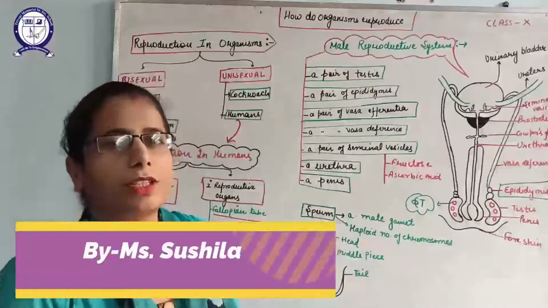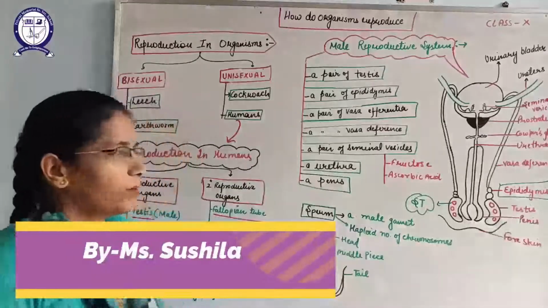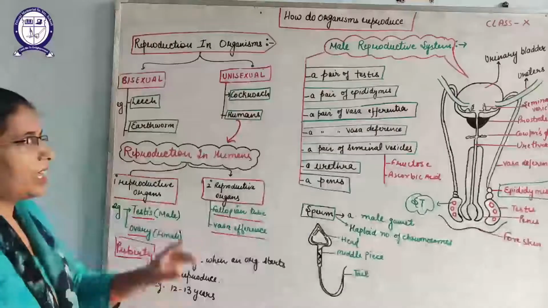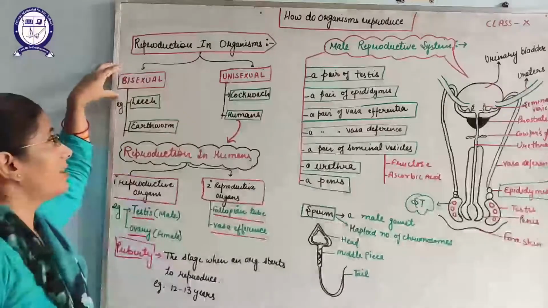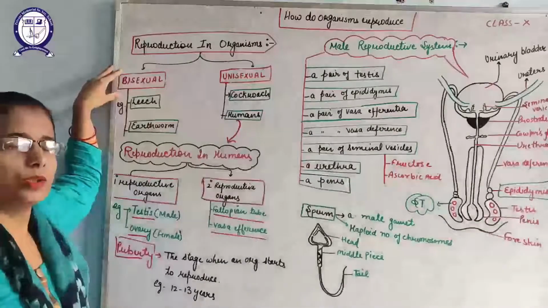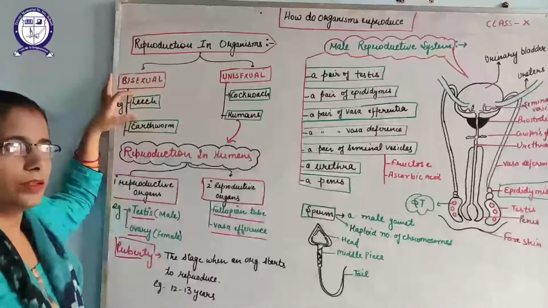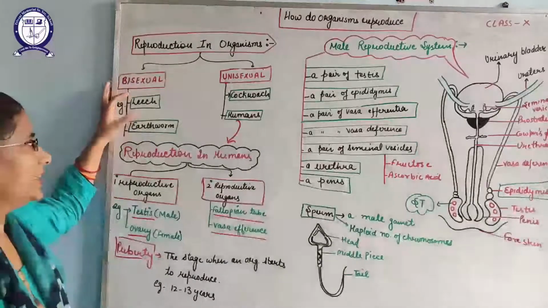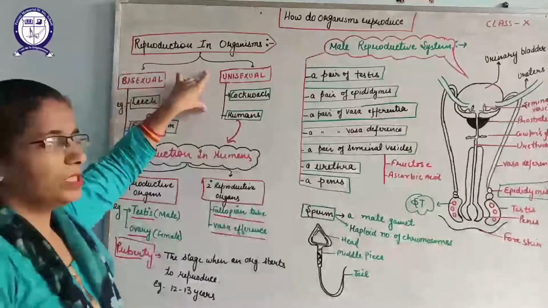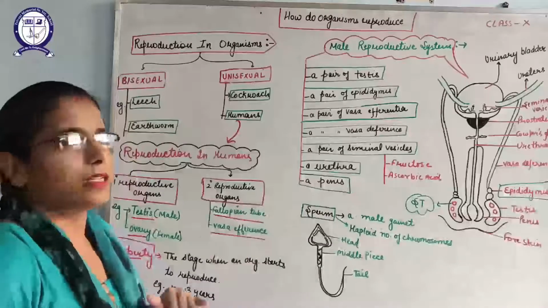Hello students, after discussing sexual reproduction in plants, now we are going to discuss reproduction in animals. As you know, animals can be divided into two categories. One is bisexual organisms and second is unisexual organisms. Bisexual organisms are the organisms in which both male and female lie in the same body. Example, leech and earthworm. And unisexual organisms are the organisms in which male and female are separate.